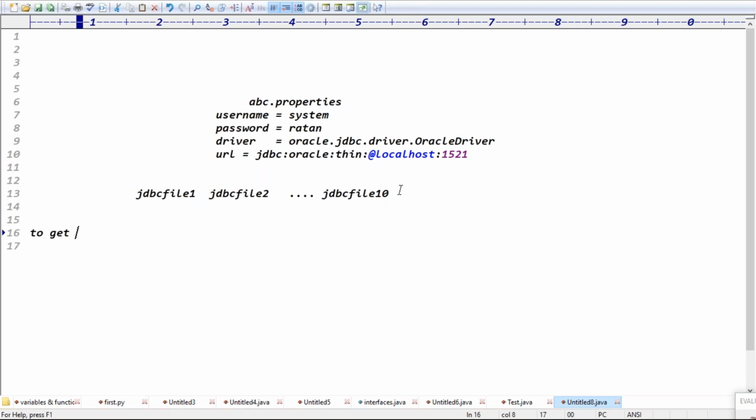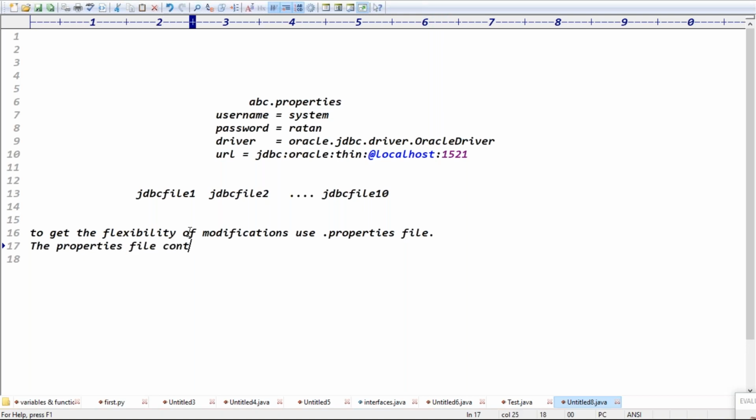So to get the flexibility of modifications, guys, use which file here? The properties file, right? Exactly, guys. Because what does the property file contain? The property file contains the data in the form of key value. In which format, guys?